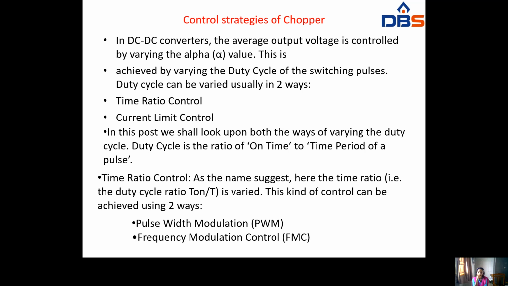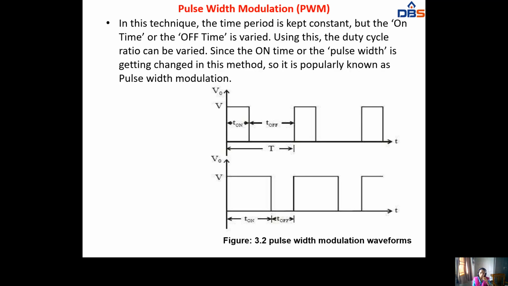In time ratio control, as the name suggests, the time ratio is such that the duty cycle is varied. In time ratio control, the duty cycle can be varied in two ways: one is pulse width modulation, another one is frequency modulation. In pulse width modulation, you have to keep the time period constant and vary the on time or off time.